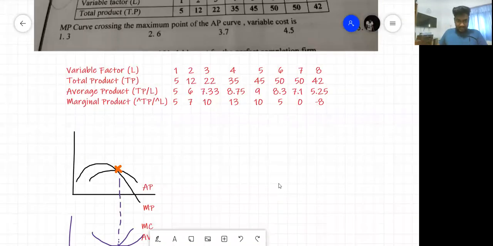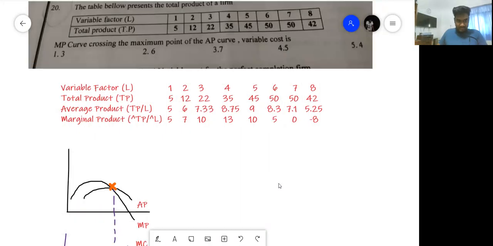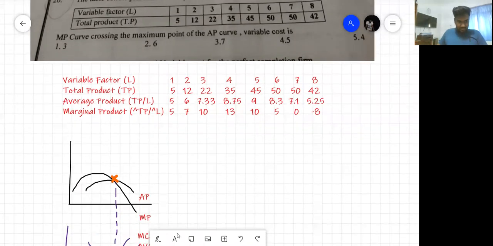But at any point these are not equal as well, 5 and 5, when MP is falling. I think there is a mistake somewhere in this. One, there is a mistake, and two, there is not enough information also.